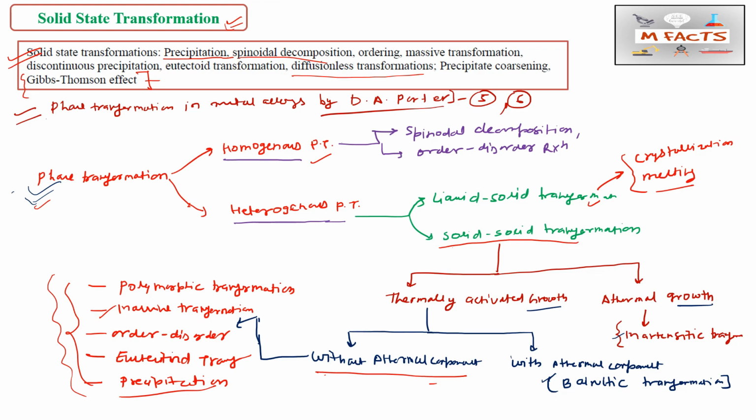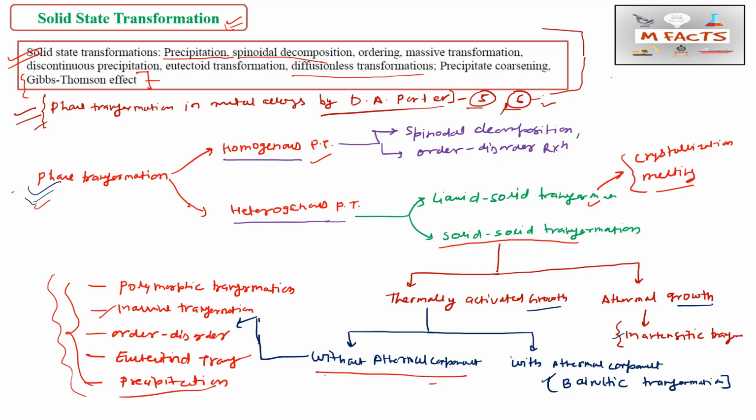That will be beneficial for preparing solid state transformation. Chapter 5 and chapter 6 are basically dedicated to this whole part. For better understanding you can choose Phase Transformation in Metals and Alloys by D.A. Porter or K.E. Easterling. If you want other references, just connect with us on our Instagram page and we will suggest a few more books.